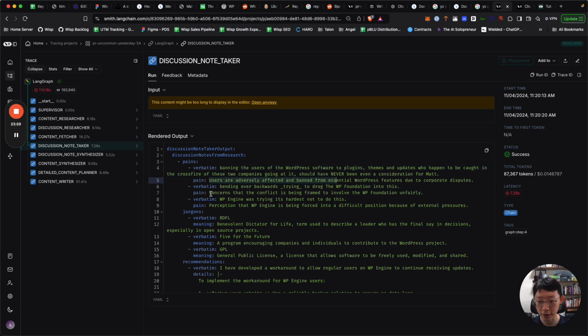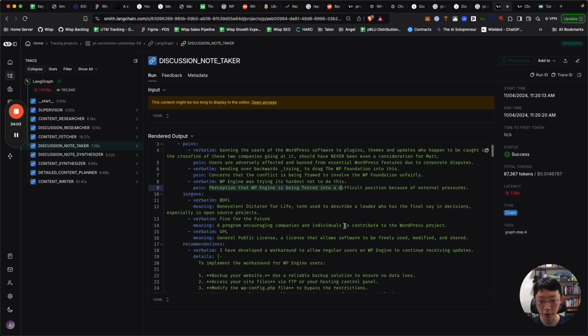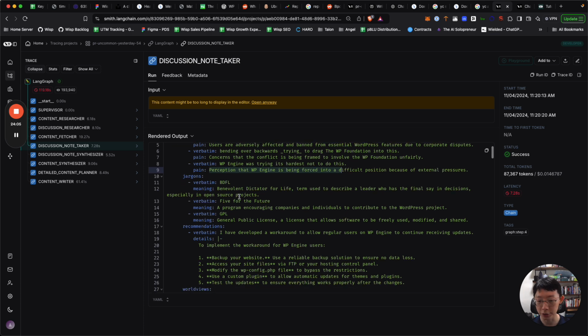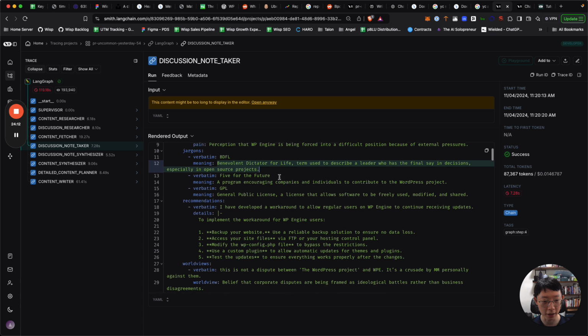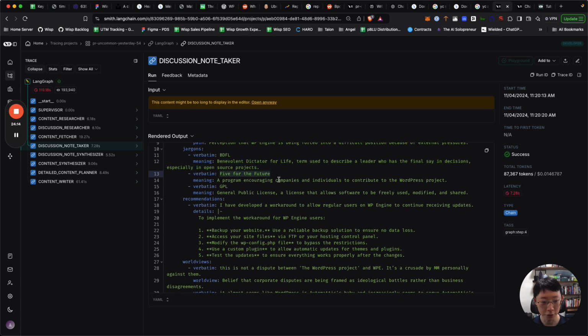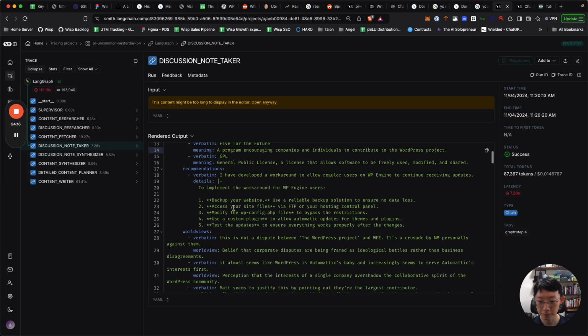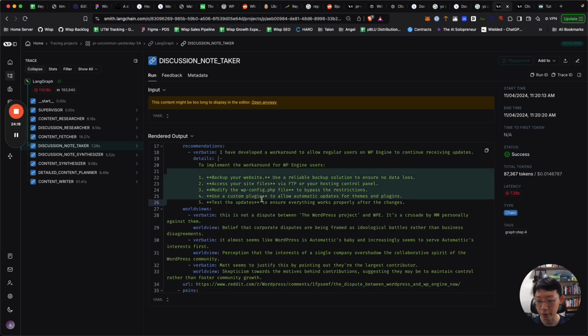Users are adversely affected. Concerns that the conflict is being framed, and the perception that WP Engine falls into different positions. And then, wow, BDFL, benevolent dictator for life. Then the futures, GPL, and recommendations that they have.